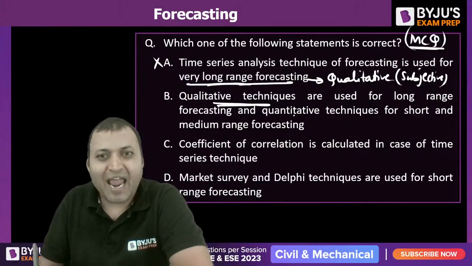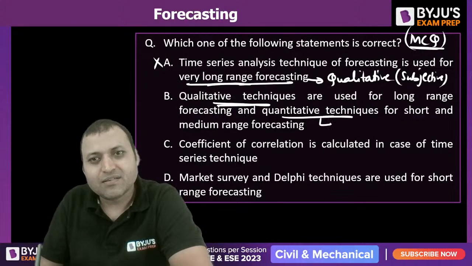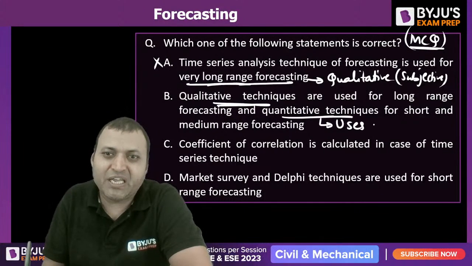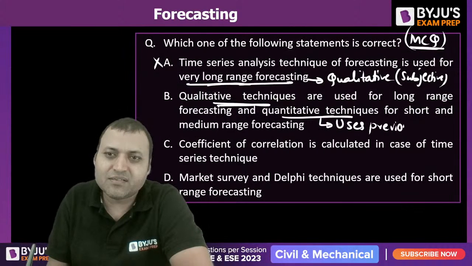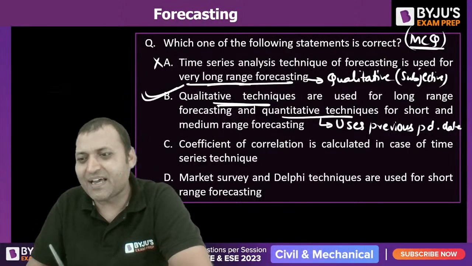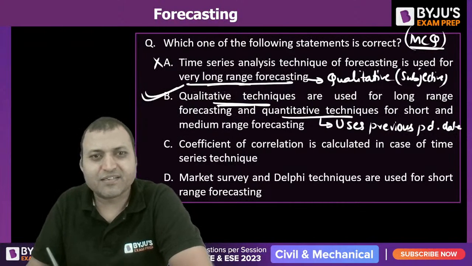That is correct. And quantitative techniques, which use previous period data, are for short and medium range forecasting. B is the correct answer.